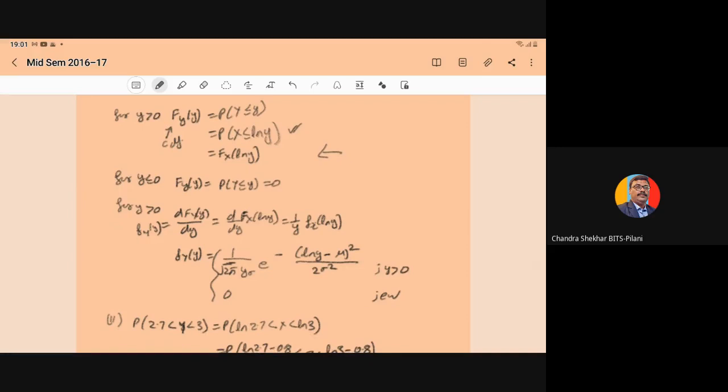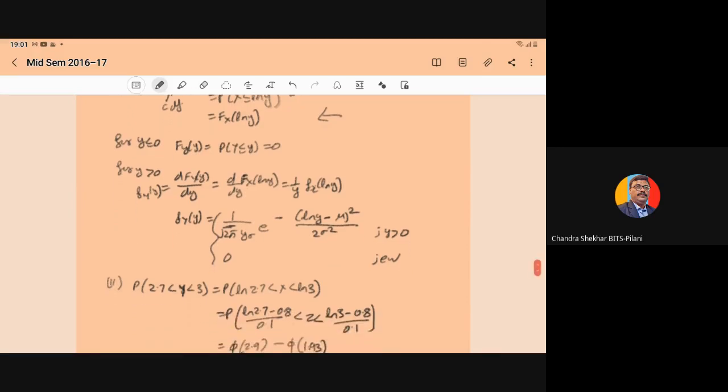So the PDF f of y will become 1 upon y into f X, where f X means the PDF of X with variable ln y. So in place of x, you have to write ln y. So 1 upon root of 2 pi into sigma, e to power minus (x minus mu) square upon 2 sigma square. Generally, we have the formula. So in place of x, you write ln y. That will be the PDF for the Y.